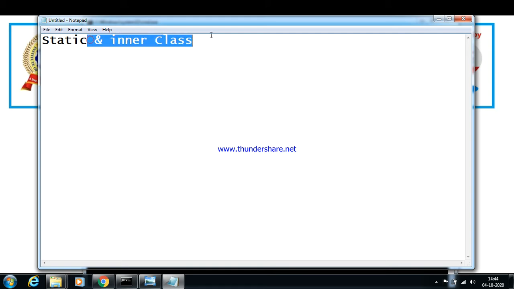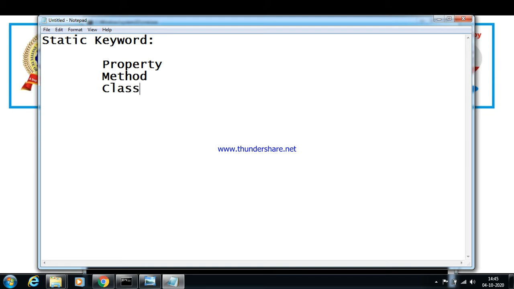So, what exactly is static? Static is a keyword in Java which can be implemented for a property, for a method, or for a class. A static keyword can be applied to a property or a method or a class.